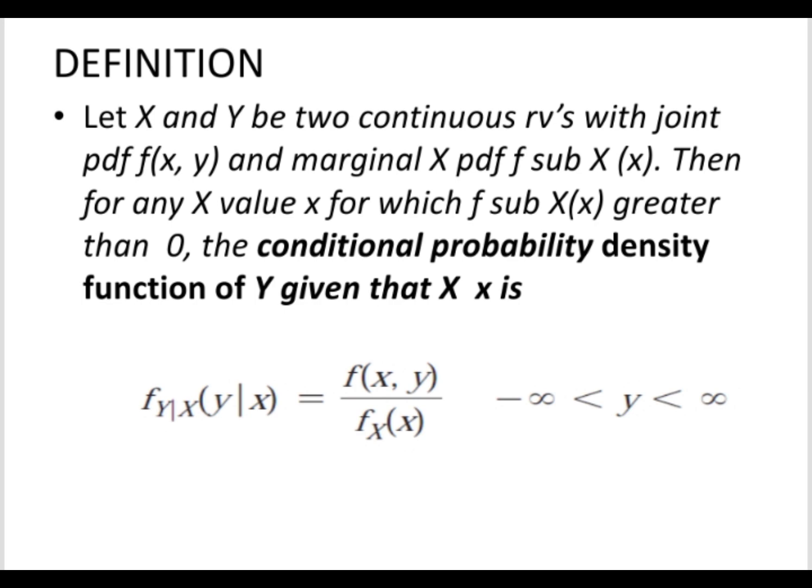Bali, ang conditional probability density function of Y given X = x ay pwede nating isulat f sub Y|X(y|x) = f(x,y) / f sub X(x) for negative infinity less than y less than infinity.